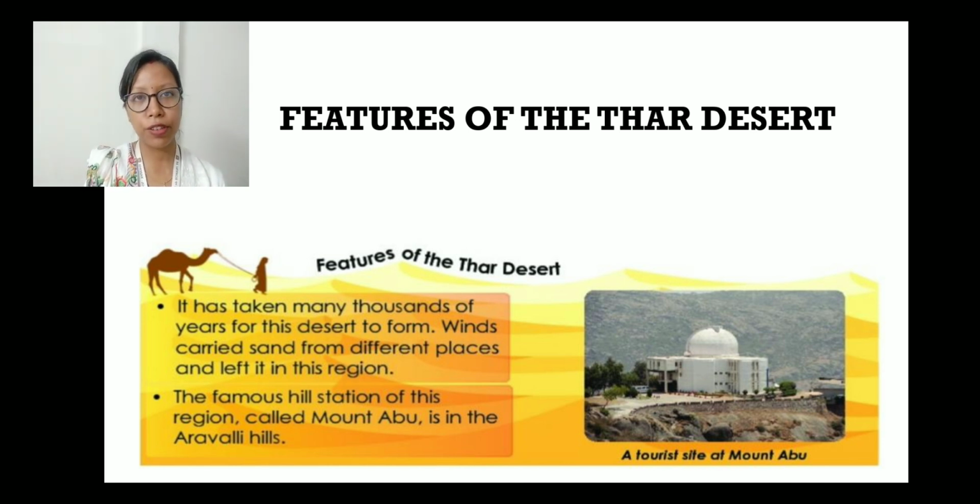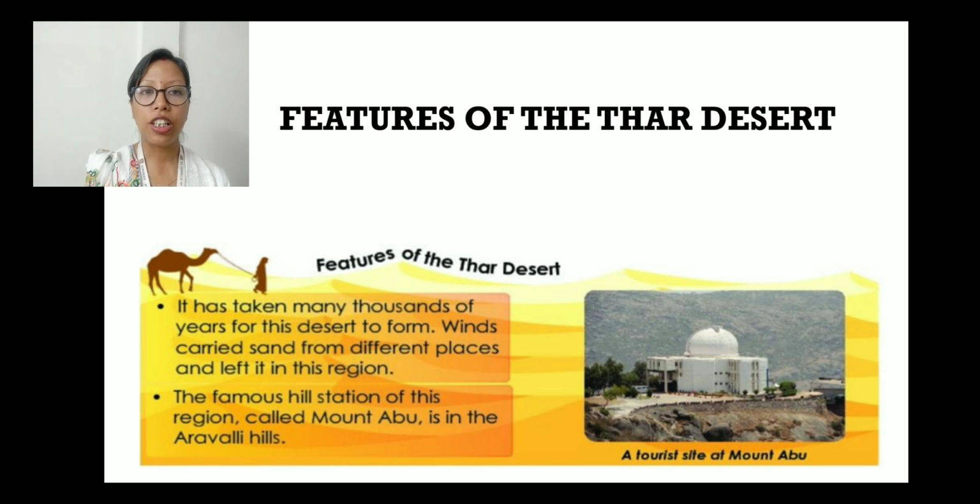And how was the desert formed? When the winds carry the sand and drop it, it is like the way a river brings the fertile soil and then deposits it at the same place again and again, which forms a delta, right? In the same way, when the wind carries sand and deposits it at the same place again and again for many thousand years, what will happen? That region will become sandy and therefore the desert will be formed.